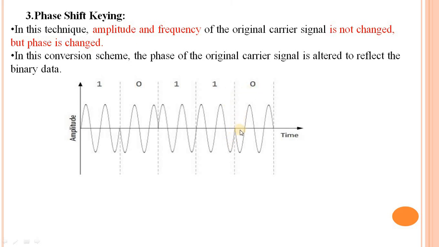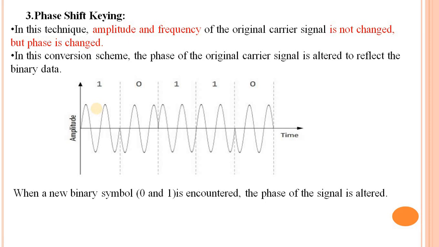Suppose 1 comes after 0, it starts from 180 degrees. This is called phase shift keying, meaning the phase is changed, but the frequency and amplitude are not changed. When a new binary symbol, that is 0 or 1, is encountered, the phase of the signal is altered. This is all about today's lecture. Okay, thank you.